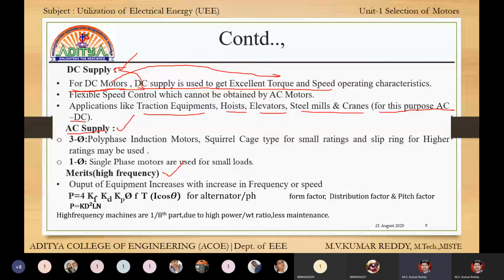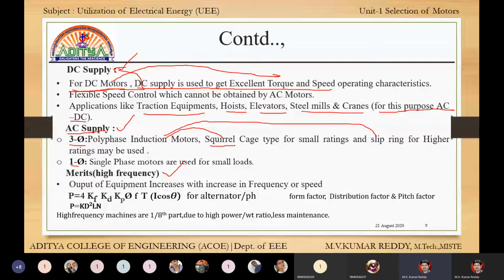Next, AC supply, three phase and single phase. Three phase is taken as high power, single phase as low power. For high power we use large machines, for low power we use small machines. Here polyphase induction motors are generally used. Induction motors have two types: the squirrel cage induction motor and the slip ring induction motor.